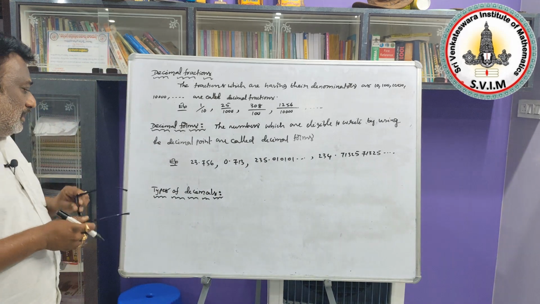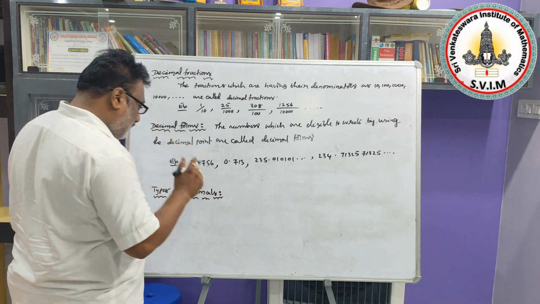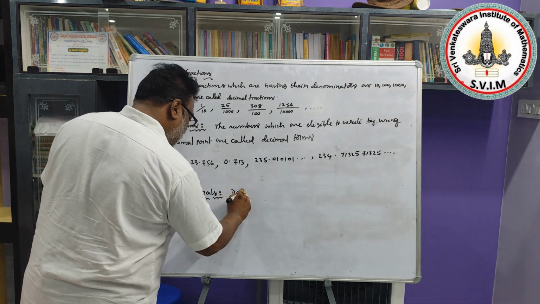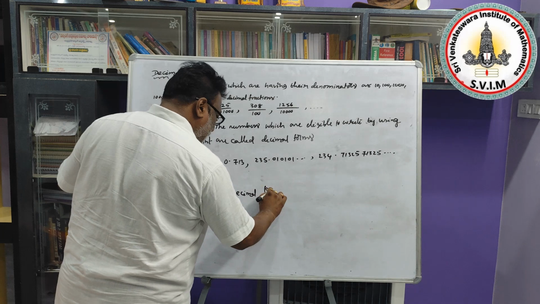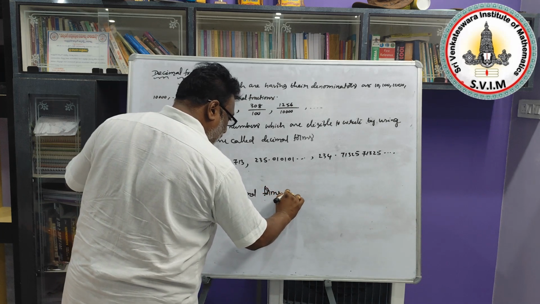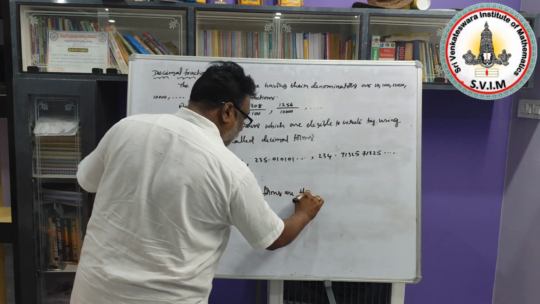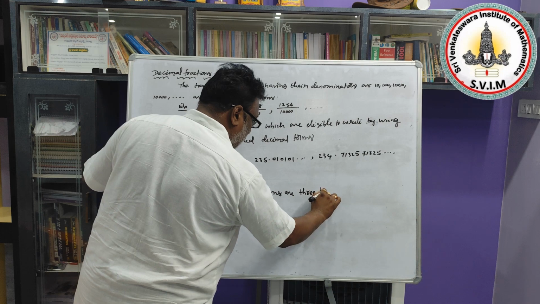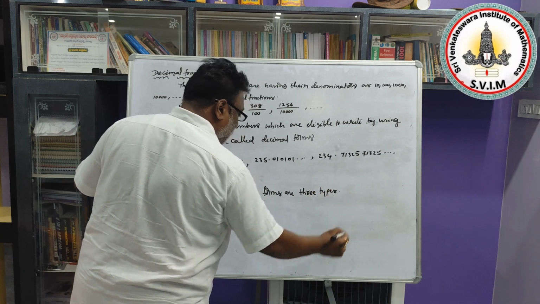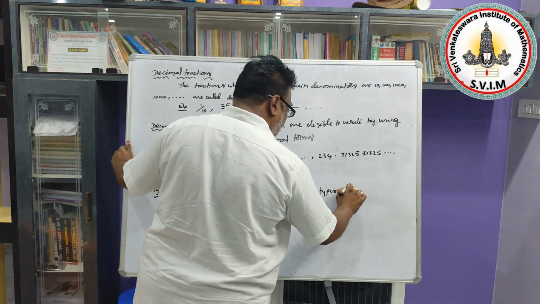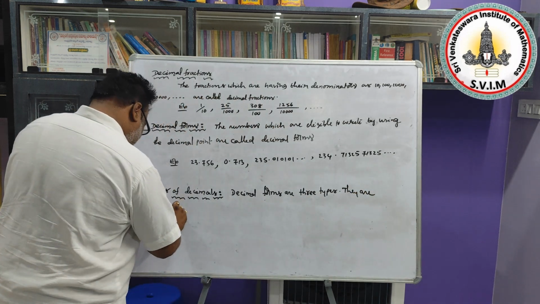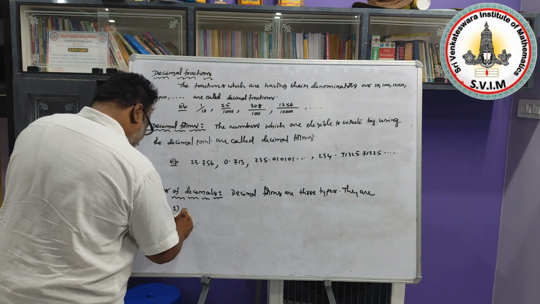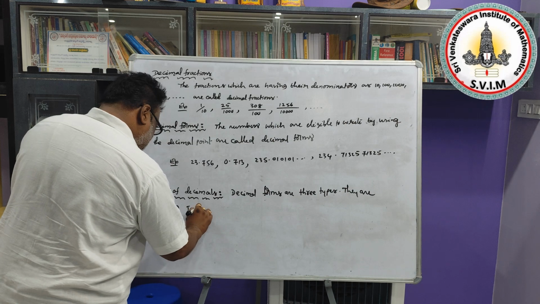Now listen to me. Decimal forms are three types. First one, terminating decimals.